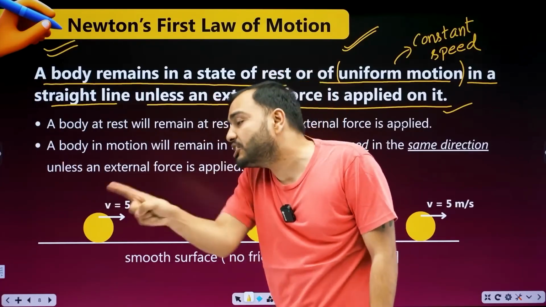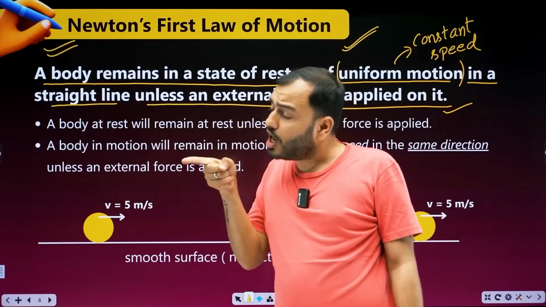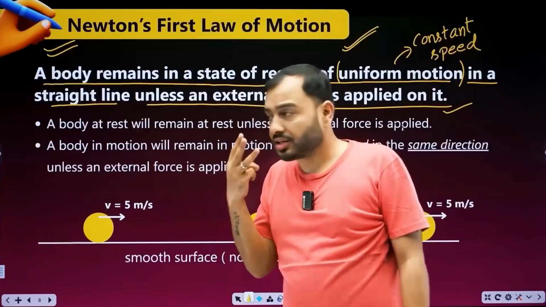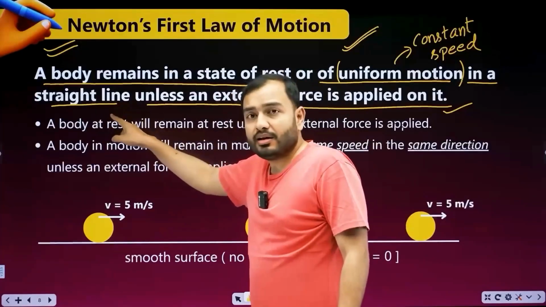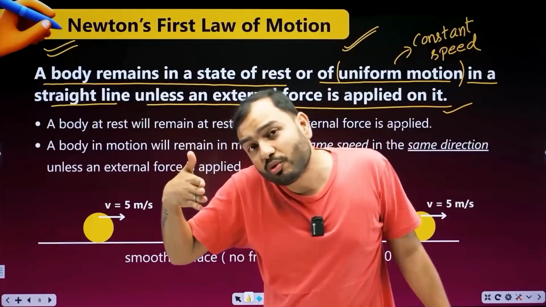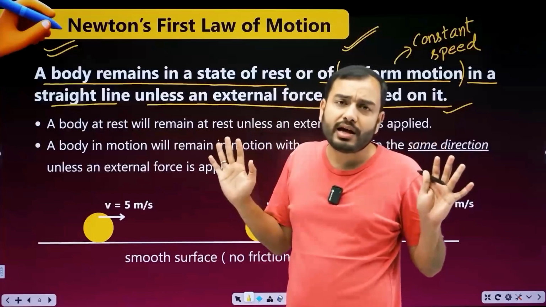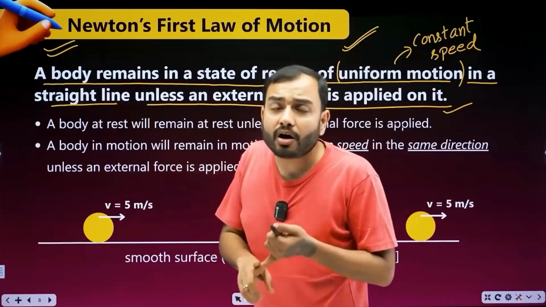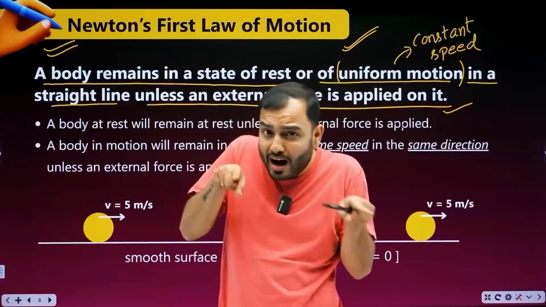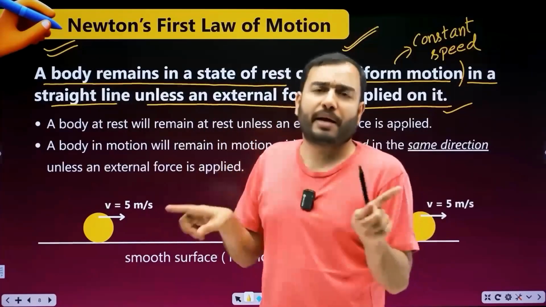An object that is moving at a certain speed will continue to move at the same speed until a force is applied. Its speed will neither increase nor decrease. And third, in a straight line, any object will continue moving in the same direction it was going until force is applied. In short, this is what it said: an object remains in its state of rest or of uniform motion along a straight line until and unless an external force is applied on it.